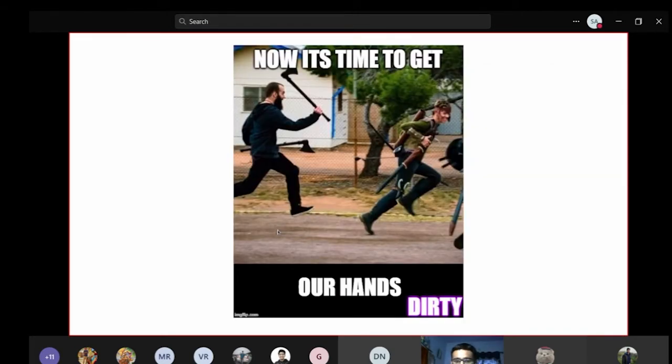Now let's try to get some hands-on. Frame will continue from here.